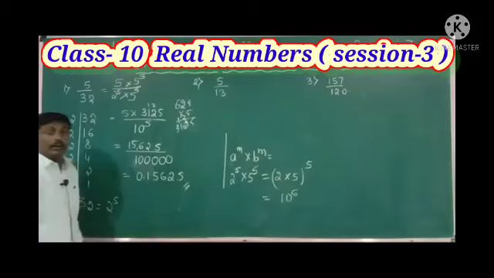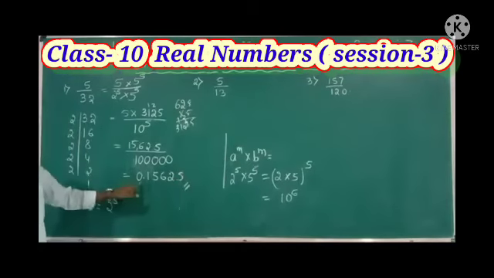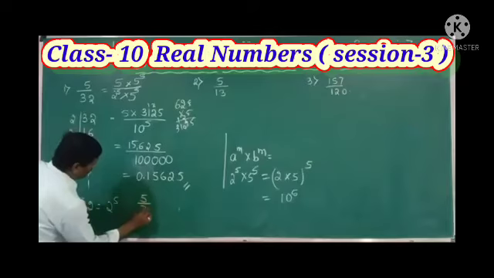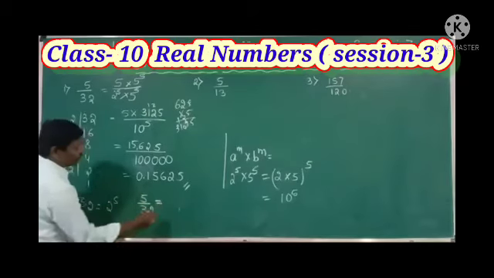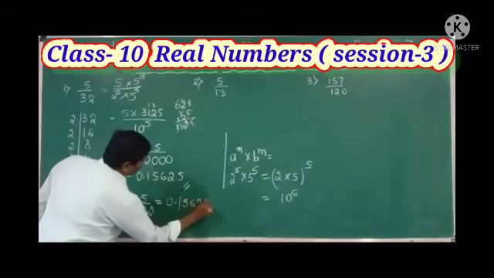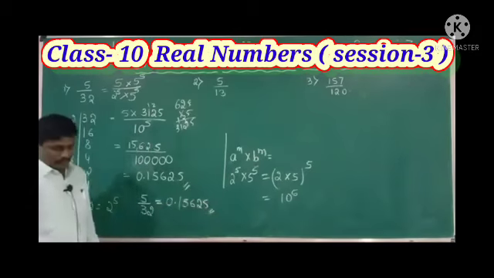This is the required terminated value of the rational number 5 by 32. So 5 by 32 is equal to 0.15625.